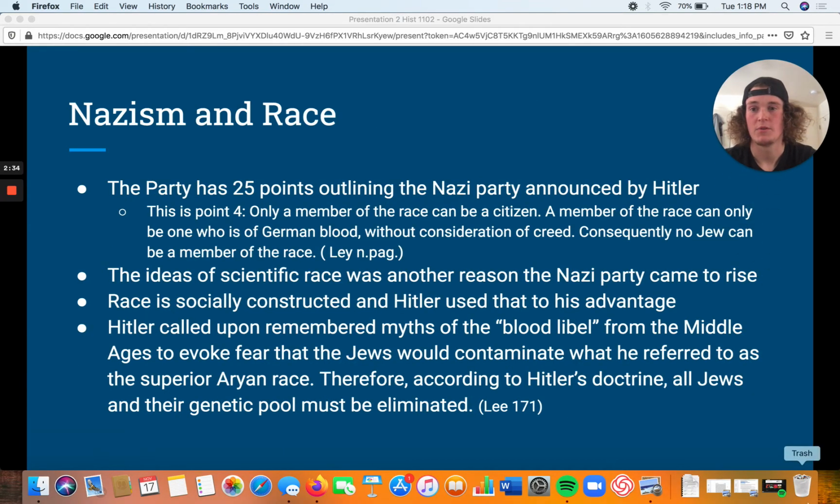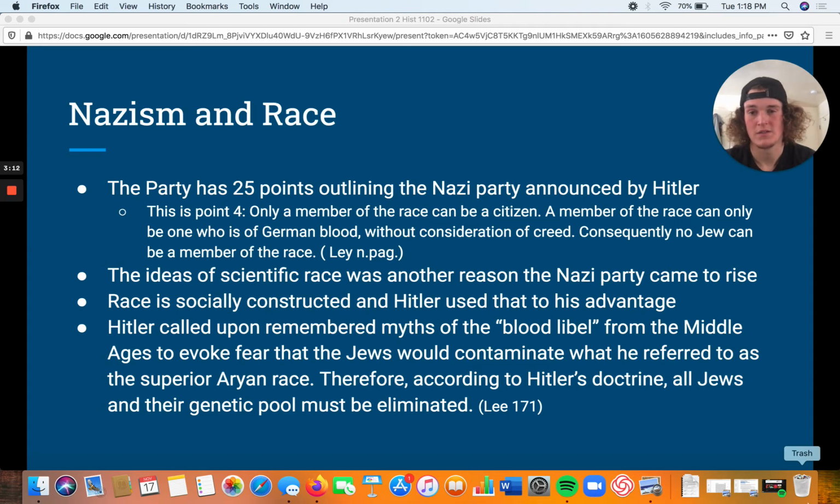So, Nazism and race. The party had 25 points outlining the Nazi Party, which were announced by Hitler. I believe this was in 1920, and this was part of reading packet 4. And point 4 says, only a member of the race can be a citizen. A member of the race can only be one who is of German blood without consideration of creed. Consequently, no Jew can be a member of the race. So, right from the start here, Hitler's saying that this is only full-born German blood, getting race right into the equation of the Nazi Party.